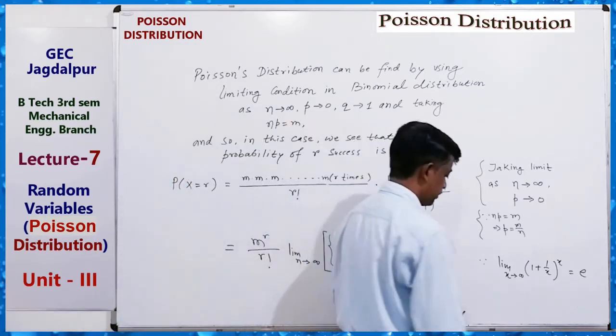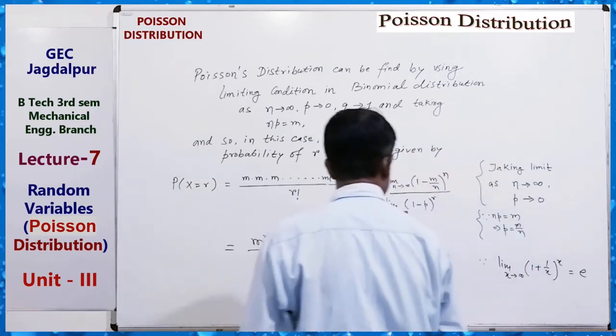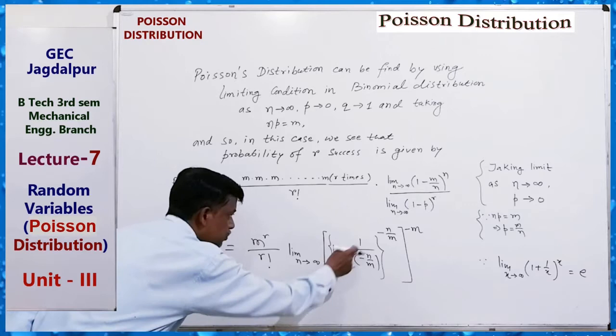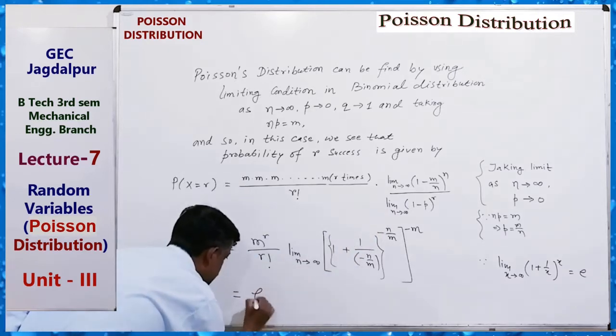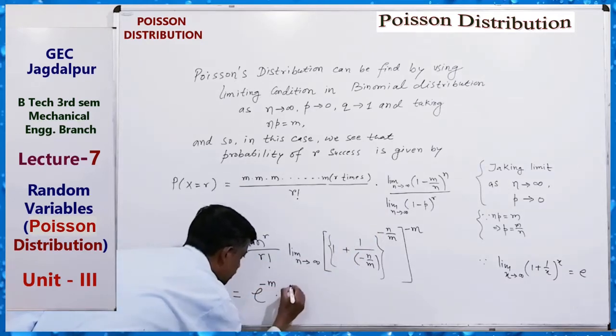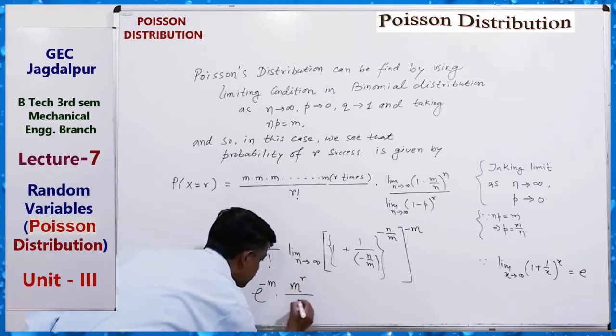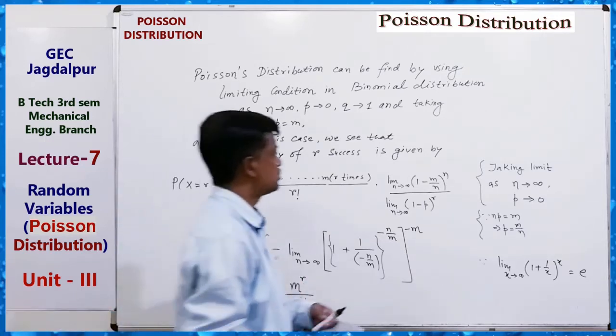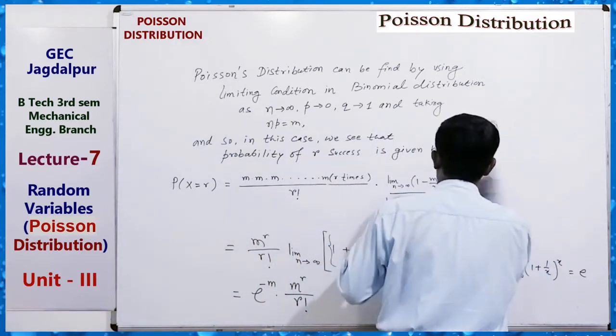So we can write e to the power minus m into m to the power r upon r factorial. We get it like this, so this is our formula.